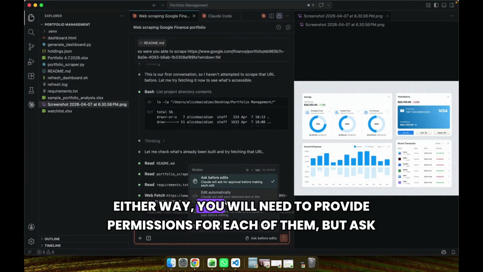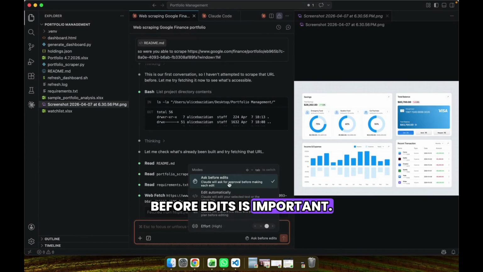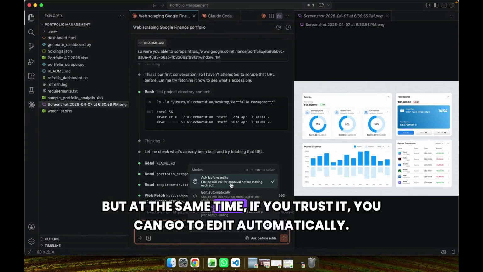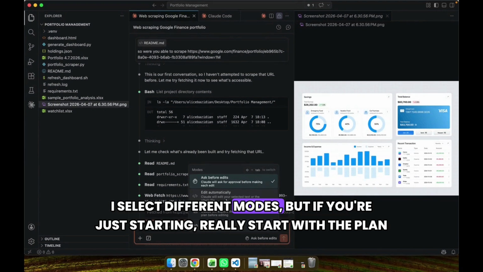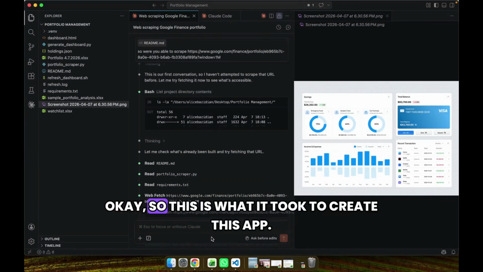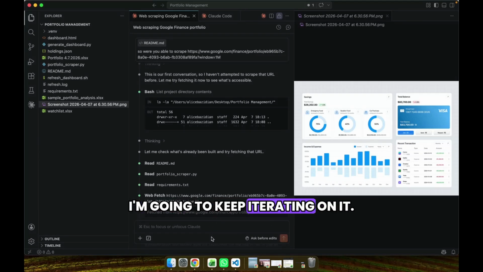Either way, you will need to provide permissions for each of them, but ask before edits is important. But at the same time, if you trust it, you can go to edit automatically. So it depends on what I'm doing. I select different modes, but if you're just starting, really start with the plan mode. Okay, so this is what it took to create this app. I'm going to keep iterating on it.